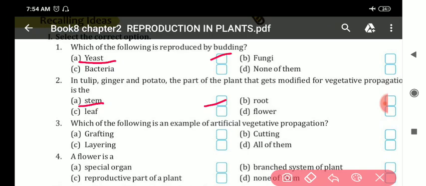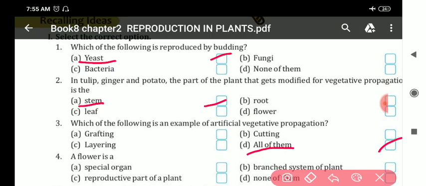Next, which of the following is an example of artificial vegetative propagation? Grafting, cutting, layering. So, all of them will come. Answer is all of them. Clear? All of them.